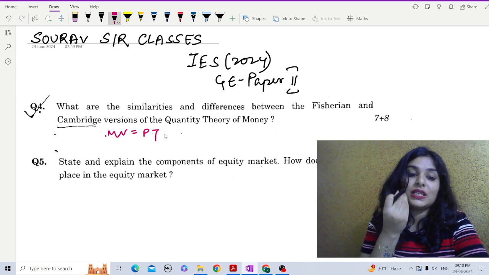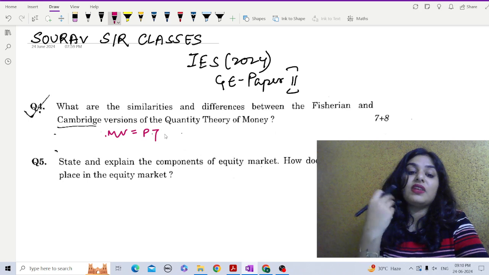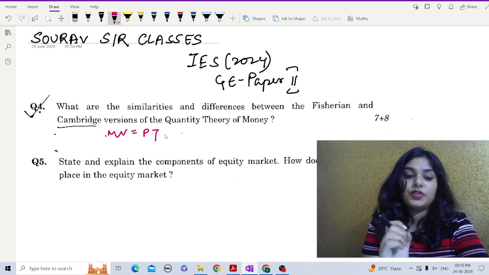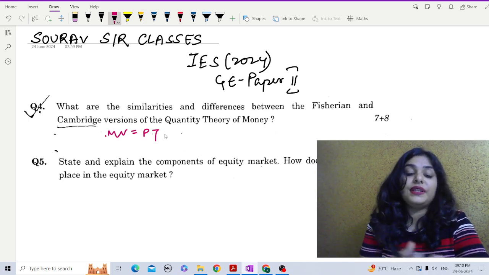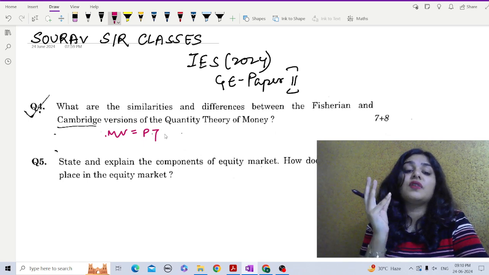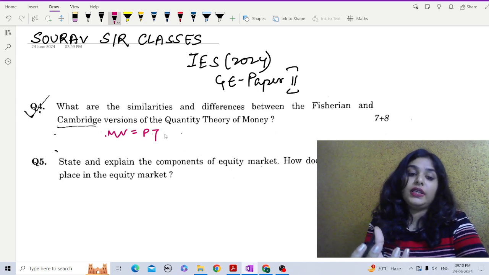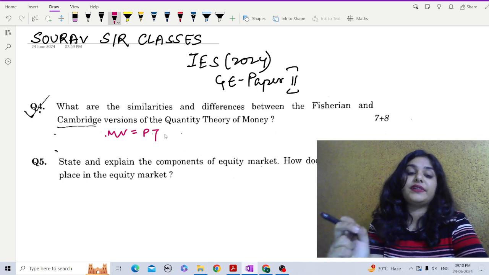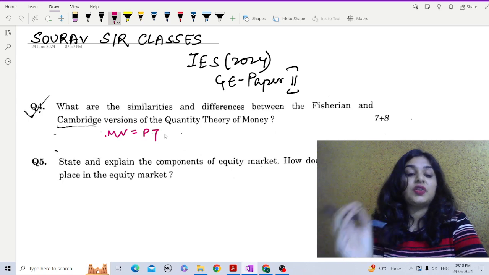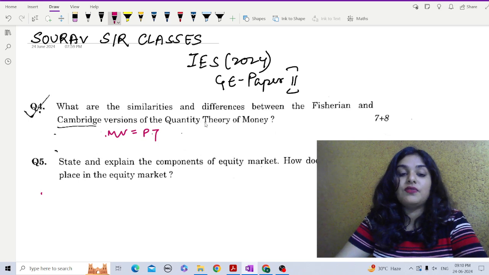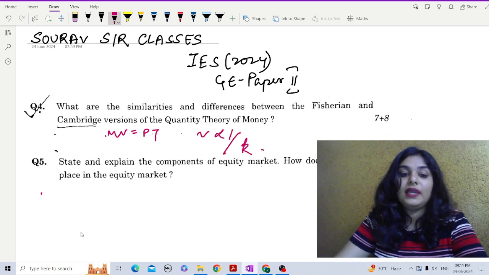Next, if we talk about the velocity of money, then in Fisher's model, the velocity of money is in MV equals PT. It suggests that a change in velocity can affect the relation between money and price, whereas the Cambridge equation focuses on the demand for money. That is the liquidity preference, that is, what fraction of the total income an individual holds as money. So if they hold more money, then the velocity decreases. If they hold less money, then the velocity increases. So in both theories, velocity and the fraction of money holding are inversely related. That is, V is inversely proportional to 1/k.